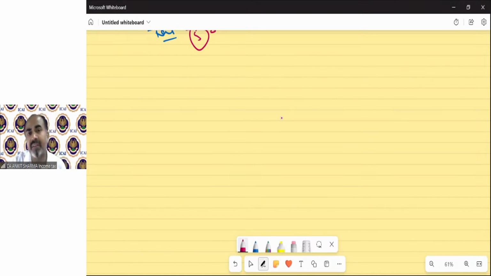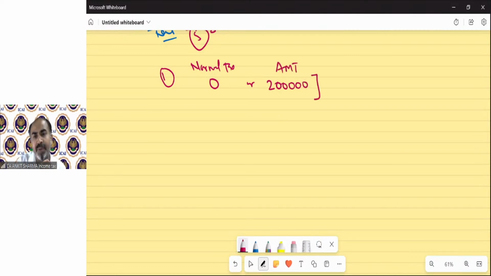So you might be thinking, then what is the benefit of these deductions? No, relax. The benefit still will be there. The department says, suppose the normal tax was 0 and AMT tax was, suppose, 2 lakh, you have to pay the higher value. So from this organization, I will ask to pay tax of 2 lakh rupees in this year. This is, suppose, year 1.